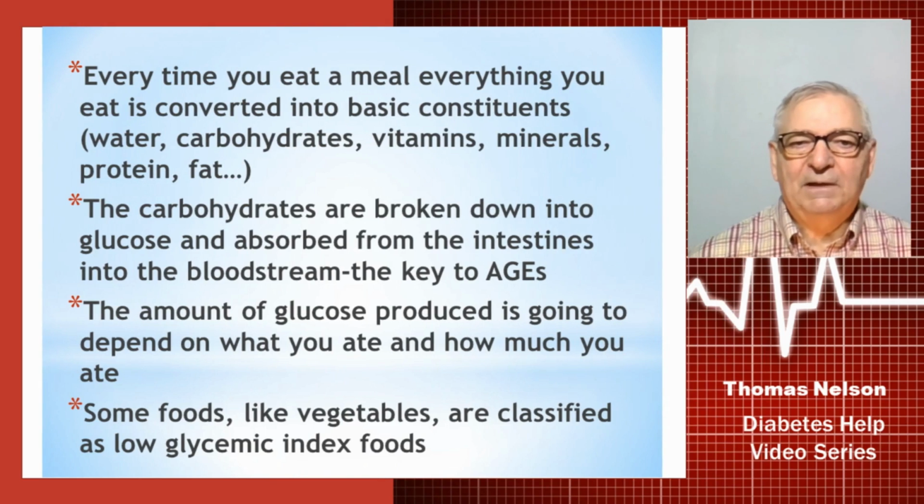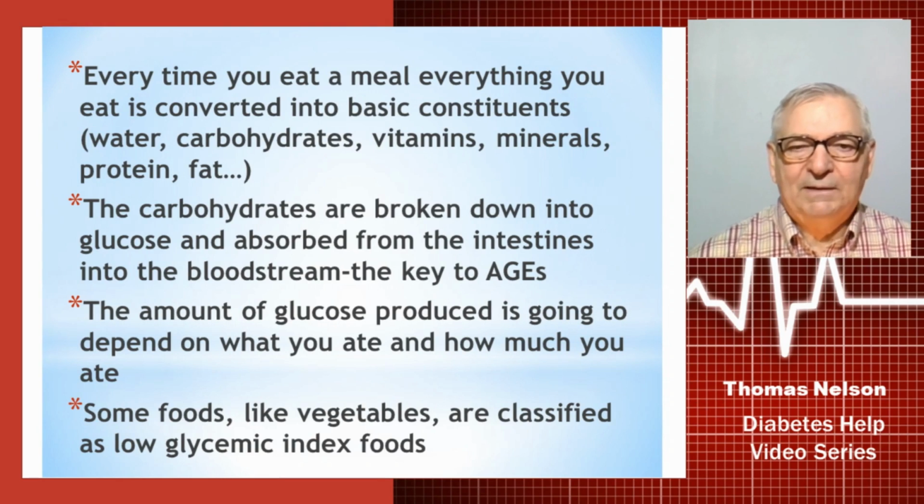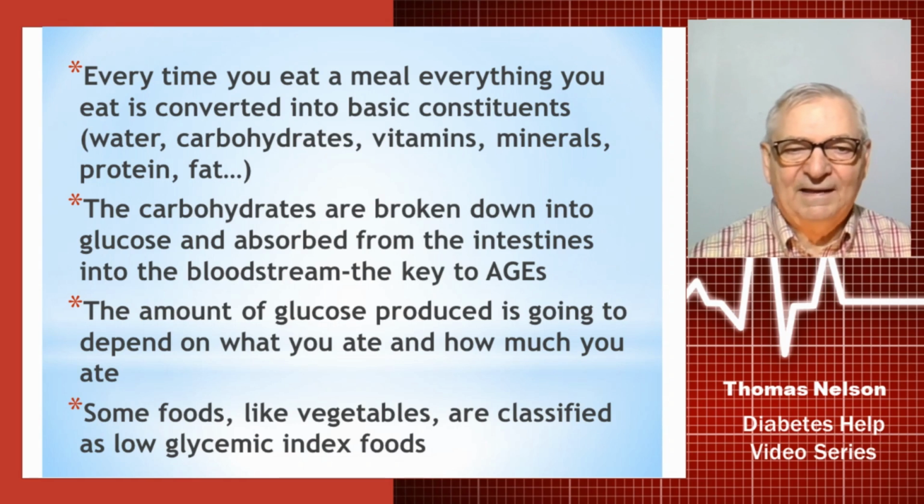Every time you eat a meal, everything you eat is converted. It's broken down by the enzymes, not only in that food item, but your digestive enzymes. They're disassembled into their basic constituents, which can be water, carbohydrates, vitamins, minerals, protein, fat, and so forth. So the carbohydrates then are broken down into glucose, and they're absorbed from our intestines into the bloodstream. And those are the key to AGEs and the development of them.